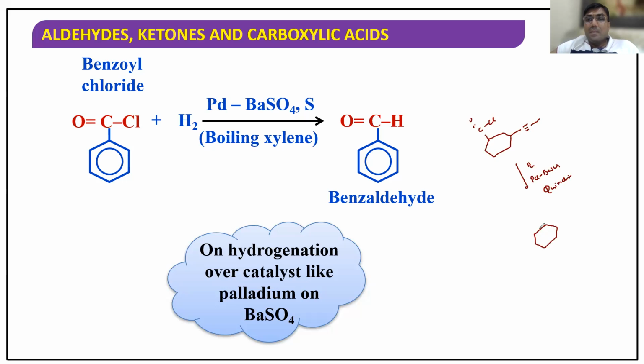Now what happens? You will be in trouble here. Now listen. Here, this is called Rosenmund's reduction, so this will be converted into aldehyde. But this is Lindlar's catalyst, so you get cis alkene. So H2, BaSO4 is Lindlar's catalyst as well as Rosenmund's reduction. Both you can use. In one shot, 2 explanations. Understood or not?